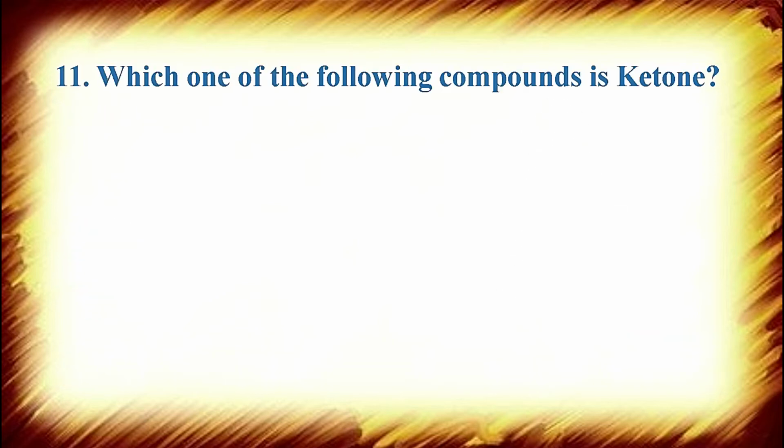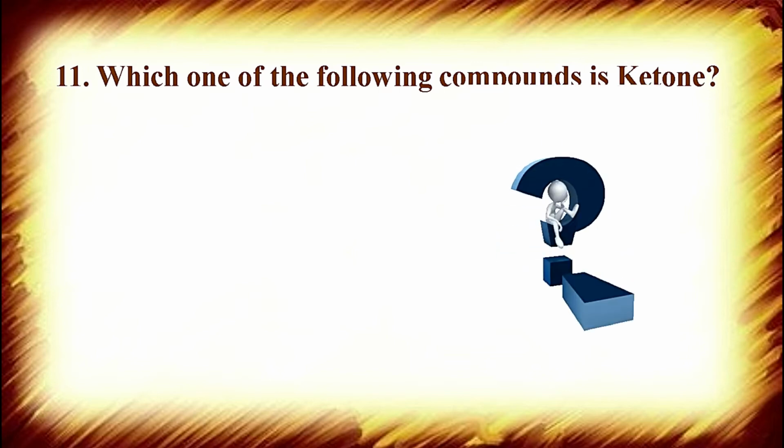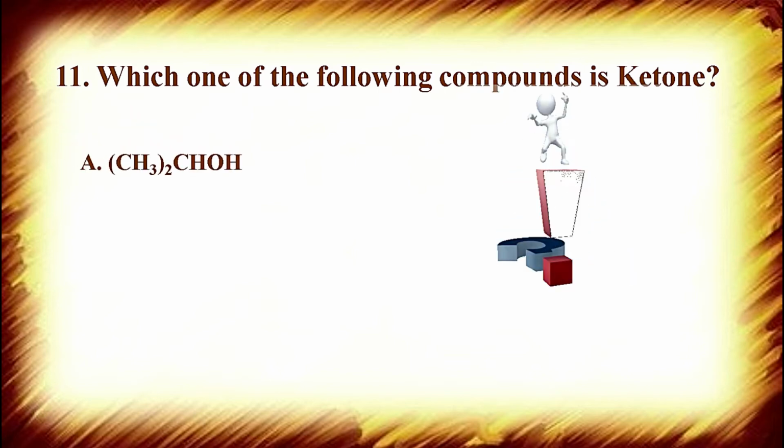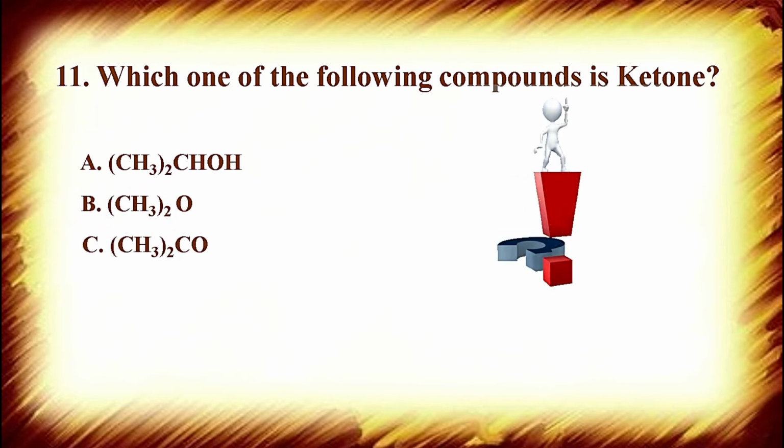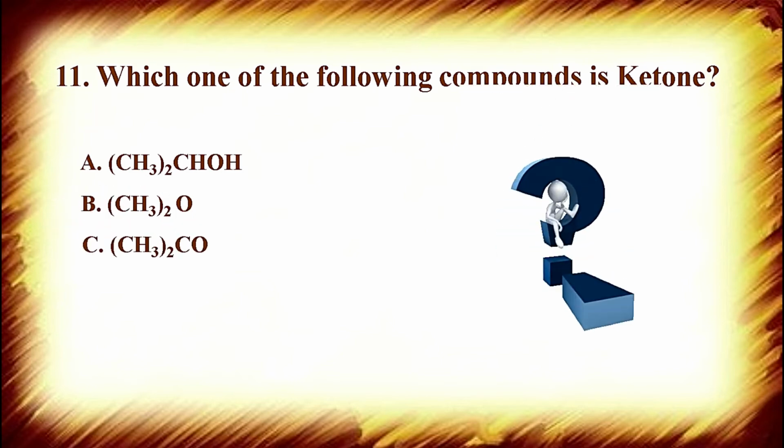Next question is number 11. Which one of the following compounds is a ketone? Ketone is a functional group containing oxygen attached to the central carbon atom. Any of the central carbon atom. Option A, (CH3)2CHOH. Option B, (CH3)2O. Option C, (CH3)2CO.